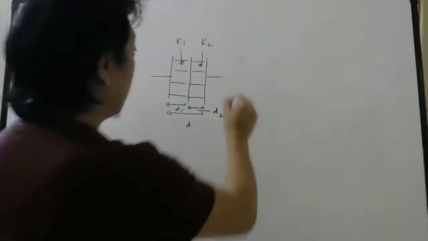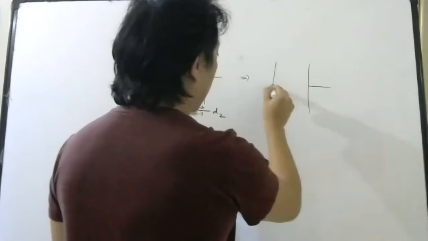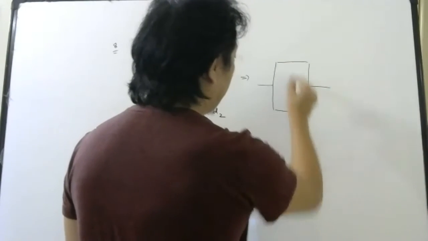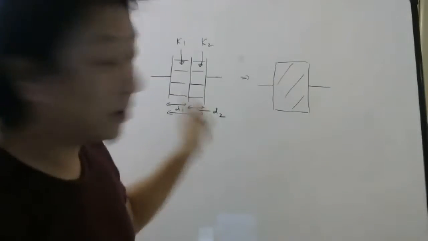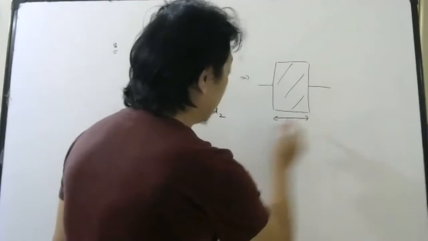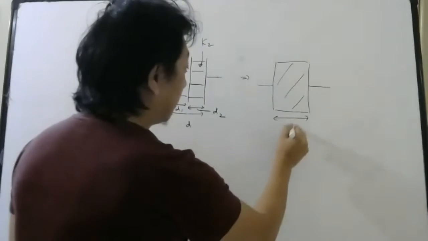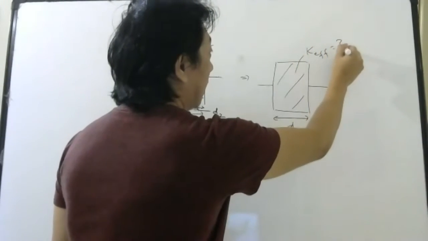Now they are saying, if you replace this arrangement by one dielectric medium whose thickness is the same as this thickness, then what will be the effective dielectric constant?